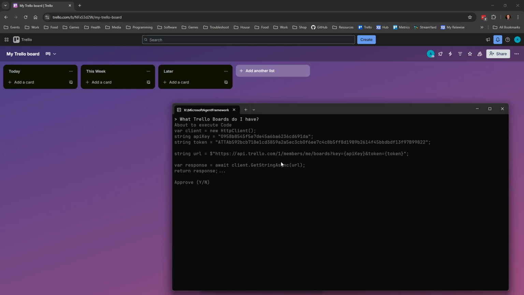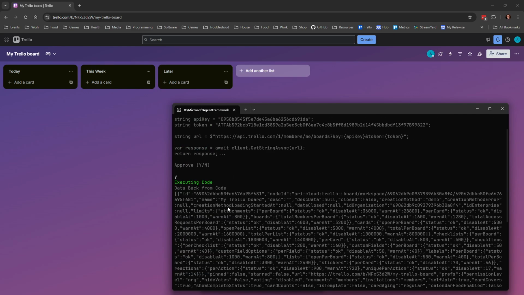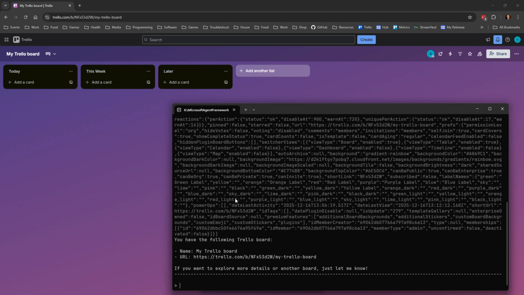I'm pretty knowledgeable about the Trello API. So this looks really right. So I want to approve that. It's now executing the code, and it gives back a lot of JSON, which is the correct thing, which it takes and interprets as, yeah, I have this, my Trello board, and it's on this URL, which is correct.